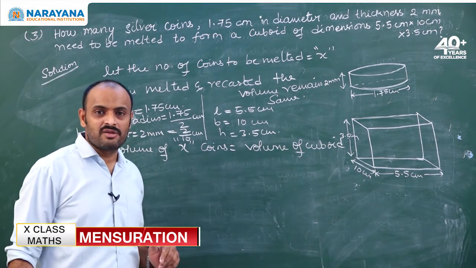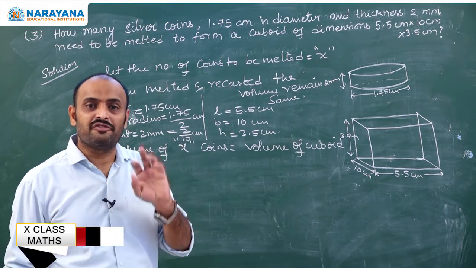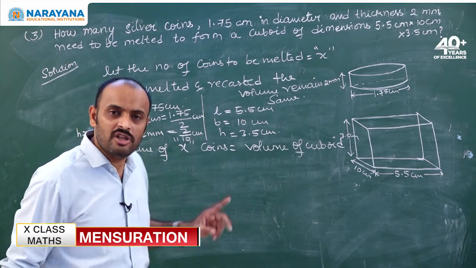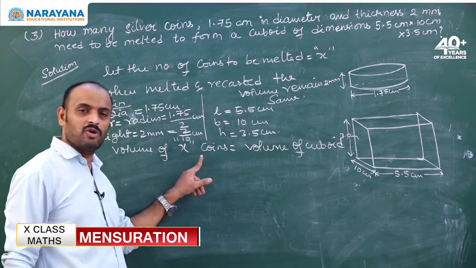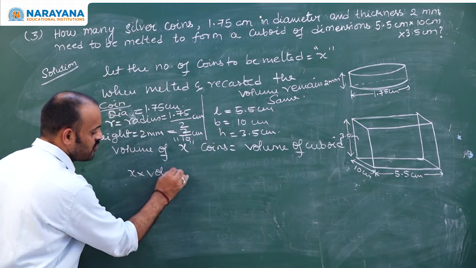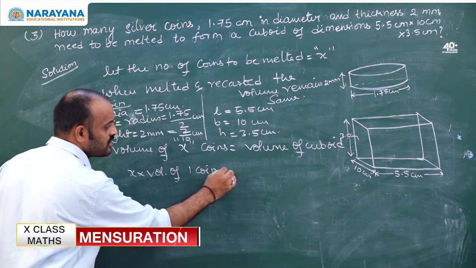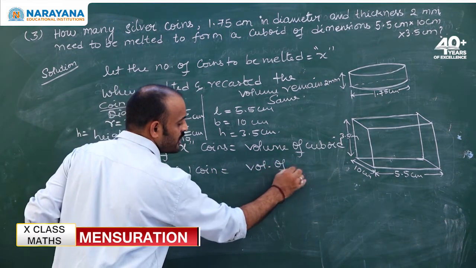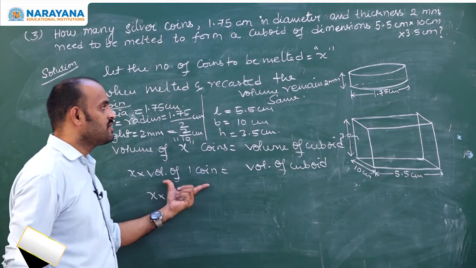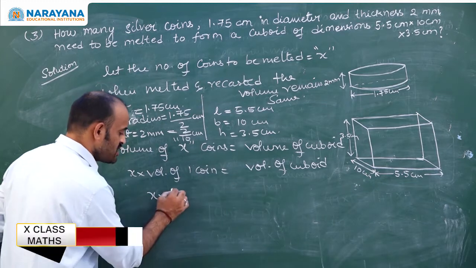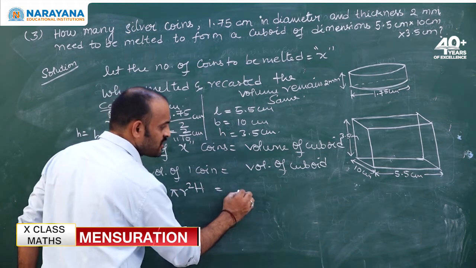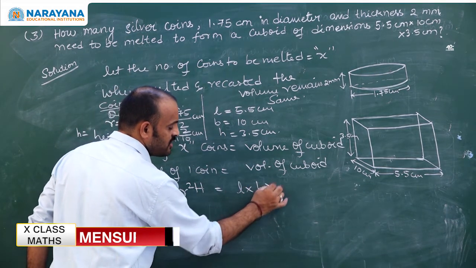Volume of x coins: think of the cost of 5 chocolates. What do you mean by that? 5 into the cost of 1 chocolate, because all the chocolates are the same. At the same time, here all the coins are the same. So, x into the volume of 1 coin is nothing but the volume of the cuboid. The coin is in which shape? Cylindrical shape. So, what is the volume of a cylinder? Pi r square h is equal to, what is the volume of the cuboid? L into b into h.